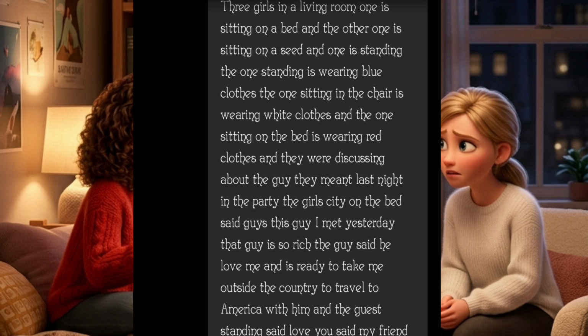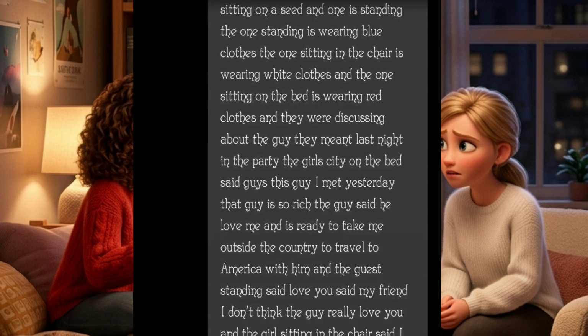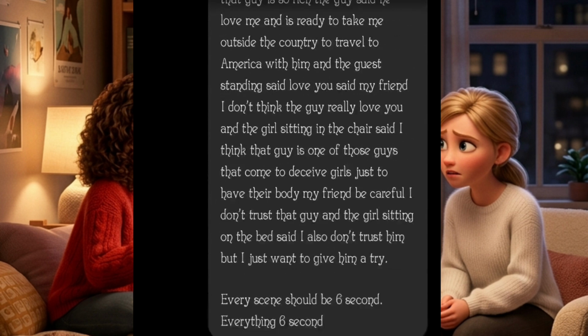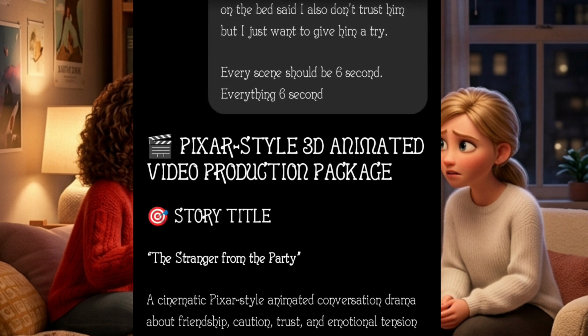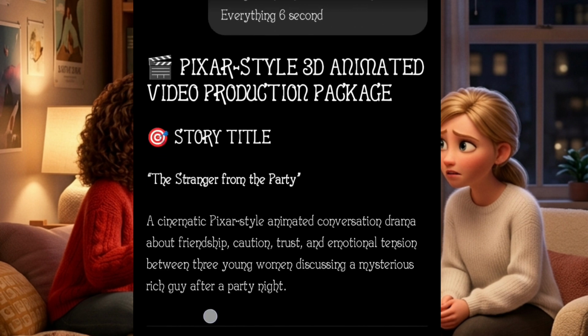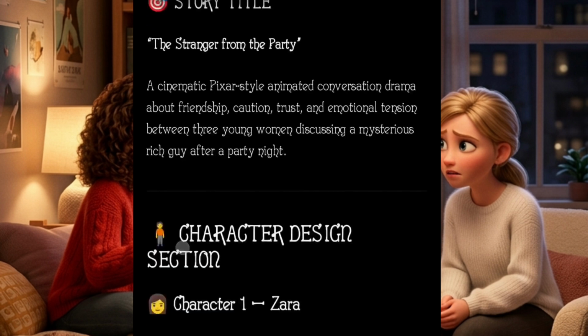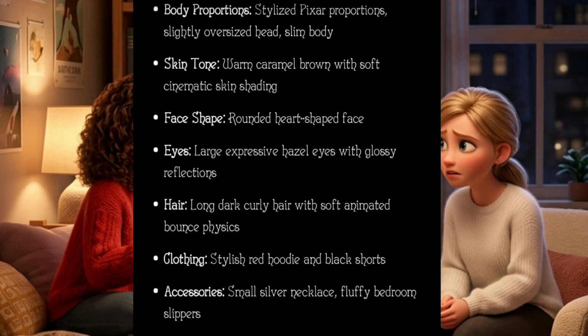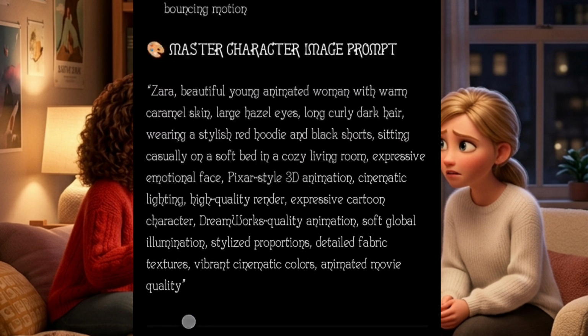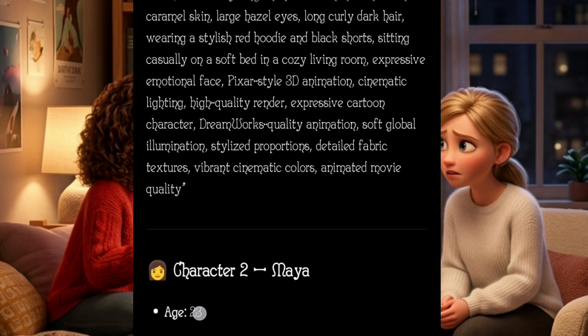So just write your story, how you want everything. After that, ChatGPT decided to write it for me. As you can see, 3D pixar style animation, because I added that it should write 3D pixar animation. You just indicate that you want a 3D animation video and it's going to write it for you. This is the storyline, this is the character design, everything. I've shown you how you can do this. If you have not watched that video I made about this, you should go and watch it.